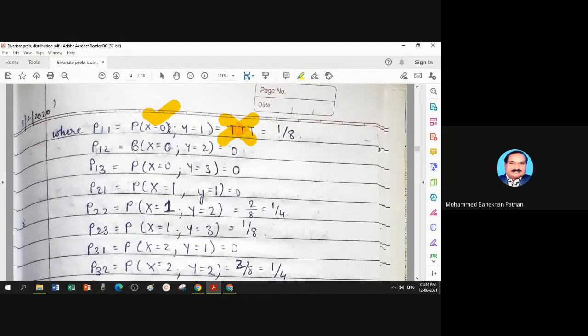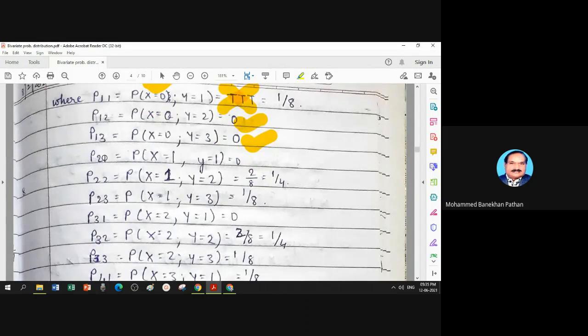P12, probability x equal to 0, outcome having no head. So this favorable is triple T. And from this outcome, you want to run, which is an impossible event. And probability of impossible event is always 0. Similarly, P13 is also 0 because from triple T, you never get 3 runs. That is why it is an impossible event.